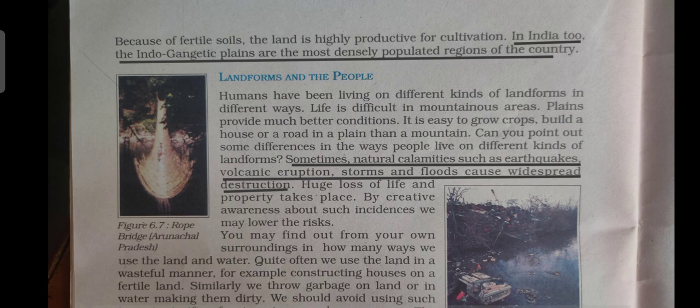So children, we have already read people prefer to live in plains. They are most useful for human habitation, because flat land is available so that they can build their houses easily. They can also do farming due to the fertile soil. And in India, the Indo-Gangetic plains are the most densely populated region, which means in India, people mostly live around Indo-Gangetic plains.